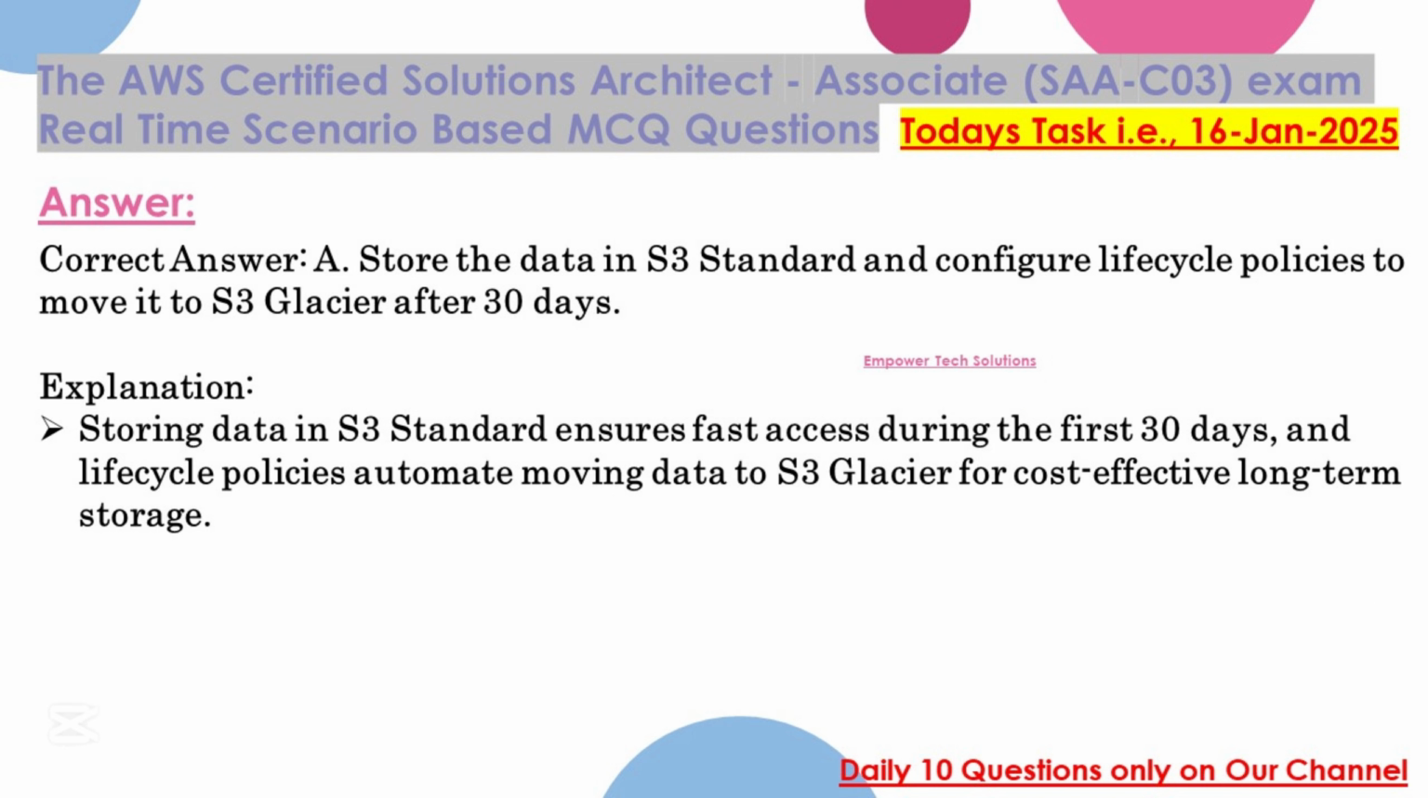Correct answer: A. Store the data in S3 Standard and configure lifecycle policies to move it to S3 Glacier after 30 days. Explanation: Storing data in S3 Standard ensures fast access during the first 30 days, and lifecycle policies automate moving data to S3 Glacier for cost-effective long-term storage.